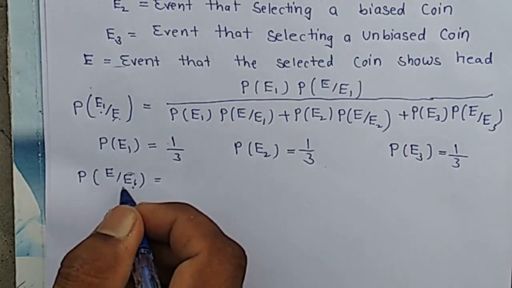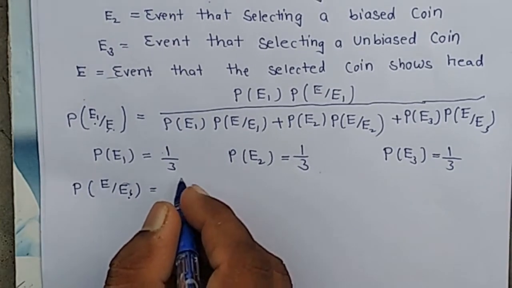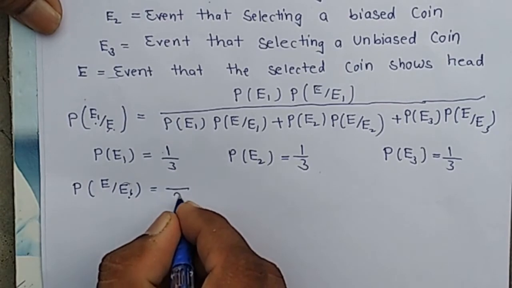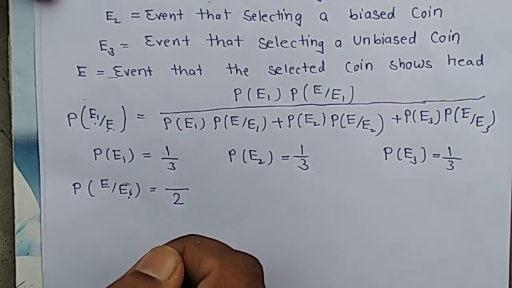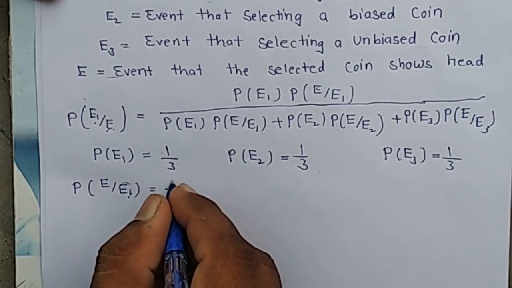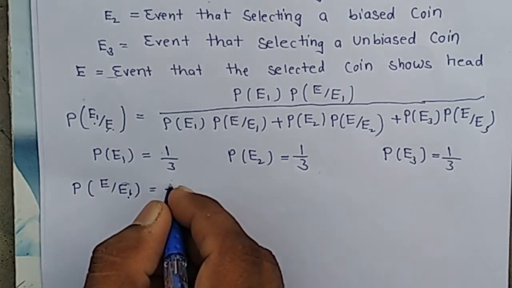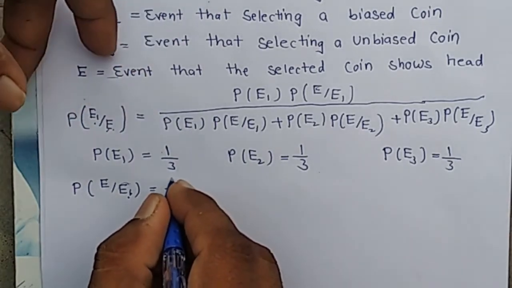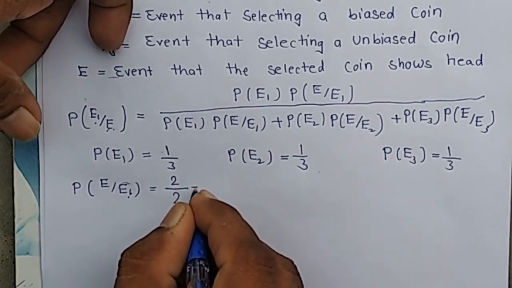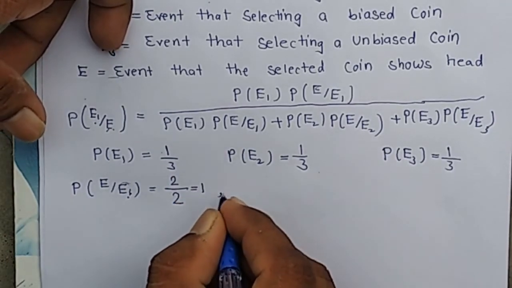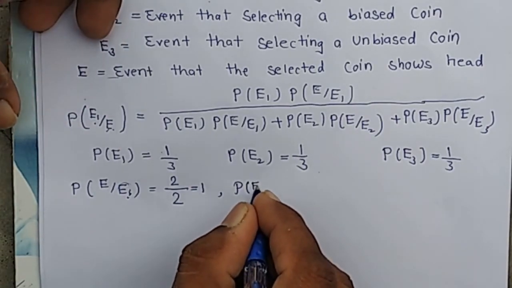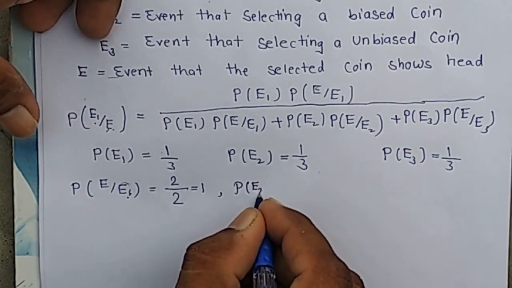Since the coin is two-headed, the sample space is 2 and the favorable events, head on both sides, are also 2, so 2 by 2, which is 1. A two-headed coin means both faces show head.